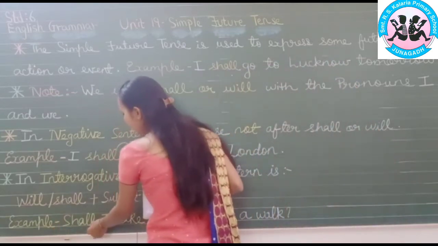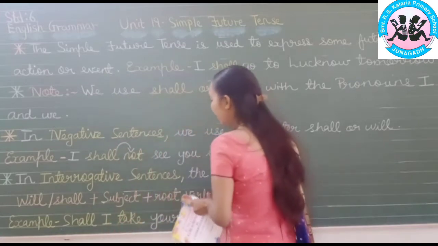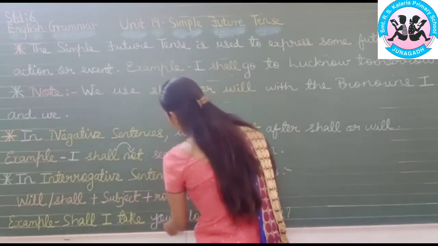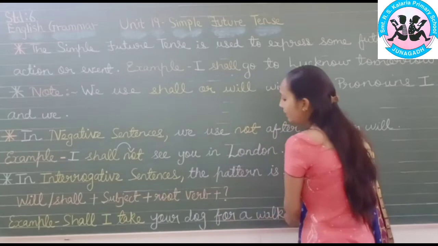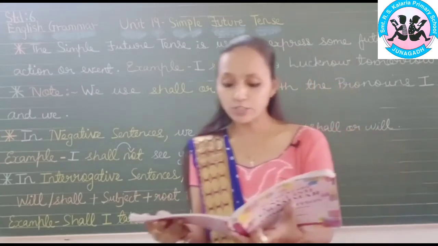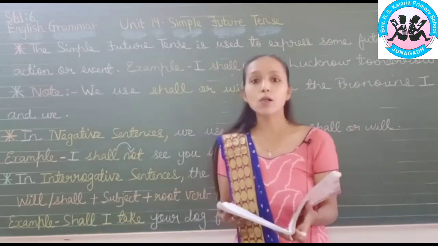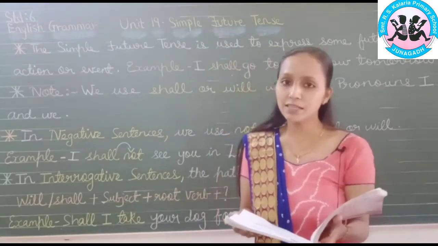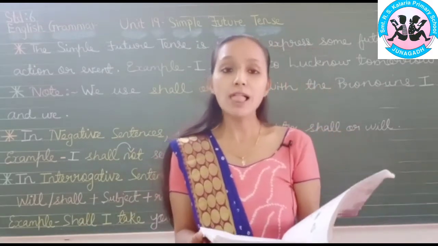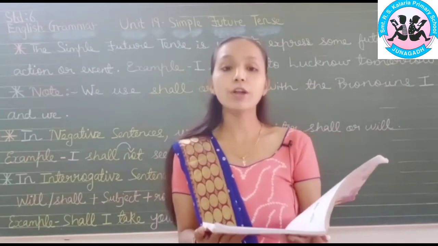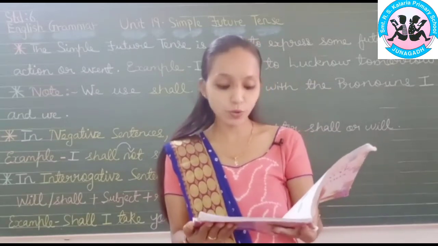Example, shall, then the subject I, then the root verb take your dog for a walk, and at the end a question mark. So, shall I take your dog for a walk? Shall we meet in London? Will I be able to go for morning walk from next week?